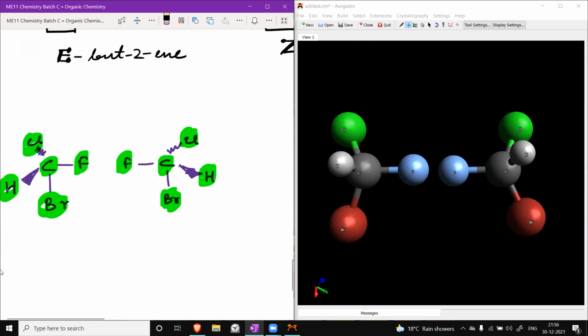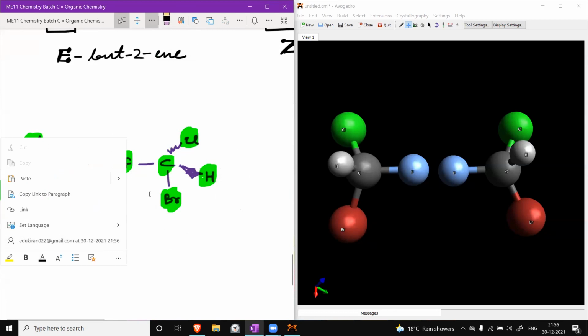Now you must be saying, sir, if I rotate this particular thing. Right now it is not superimposing. As you can see, only the carbon is superimposing; chlorine is not above chlorine, hydrogen is not above hydrogen, and bromine is not above bromine. So you might say that if I try to rotate it, so I will rotate this particular molecule.